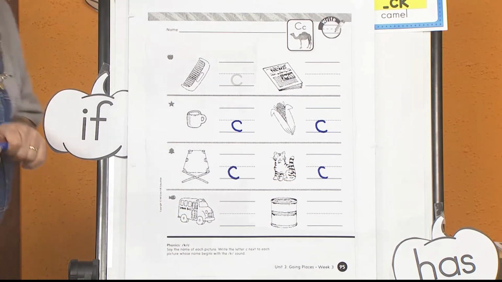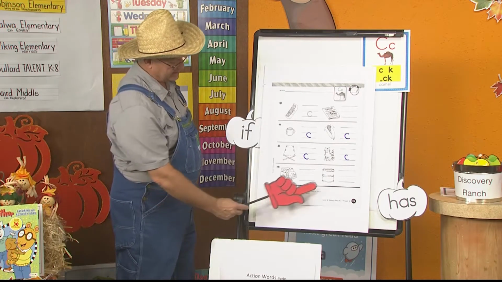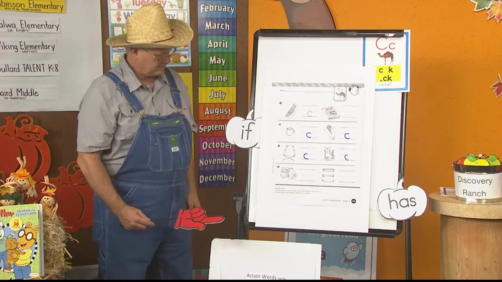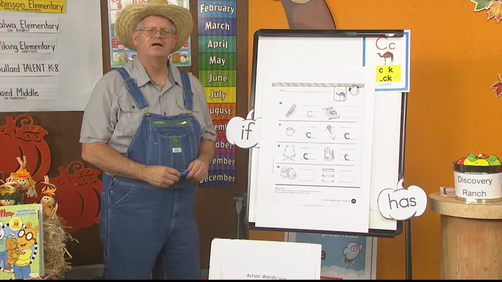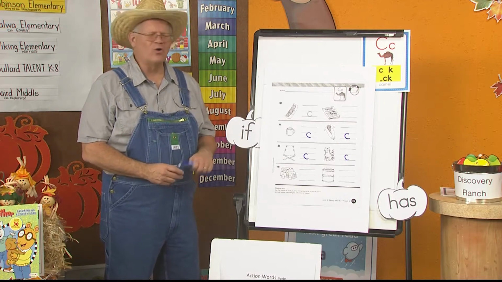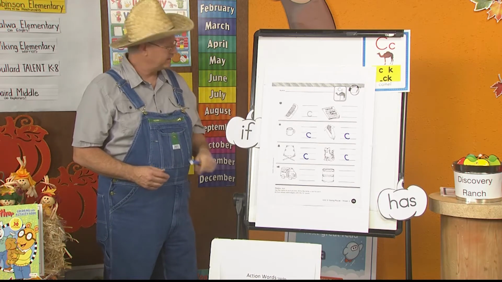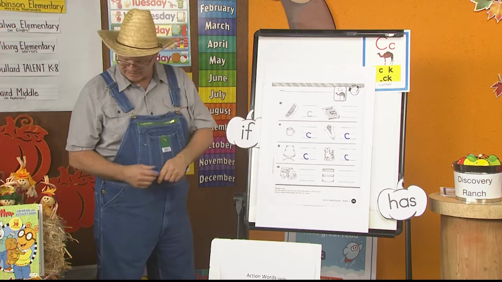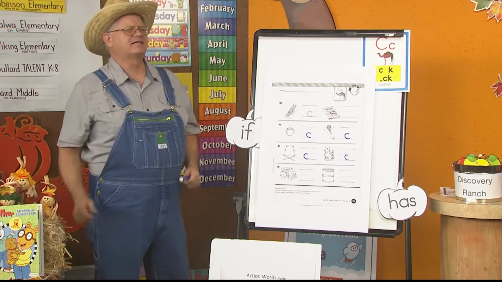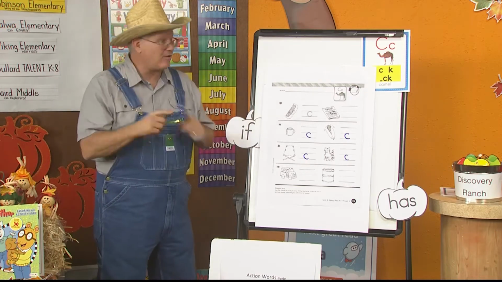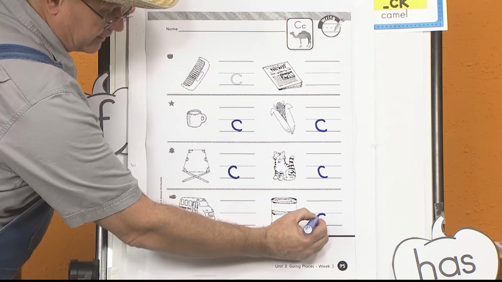All right, let's look at the last set of pictures. This is bus, and this is can. Let's listen to that first one, bus. B, b. No, I'm looking for k, and k is for C. B, that's for B, so we don't want that one, that's for sure. Okay, let's do this can. Can, k, k. Yes, now that one has the k, k is for C. So I'll put the C there.